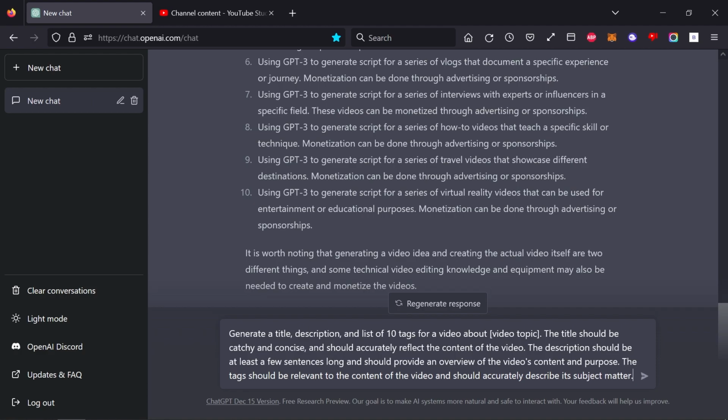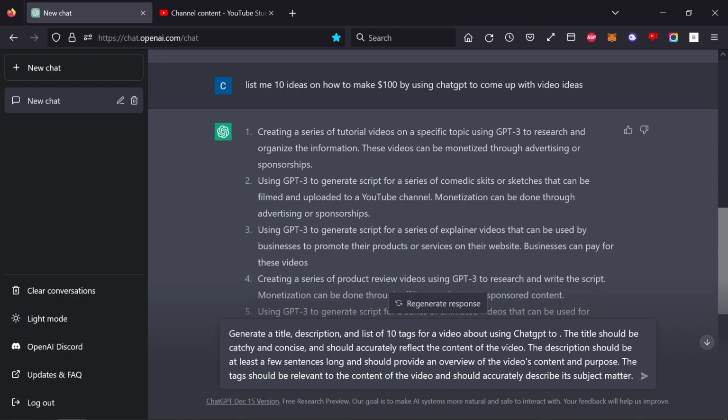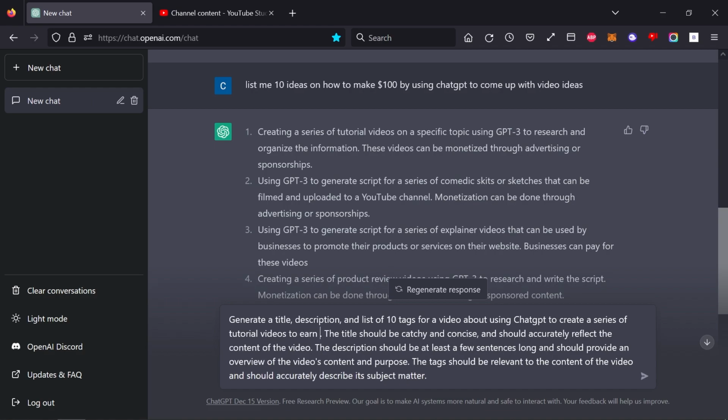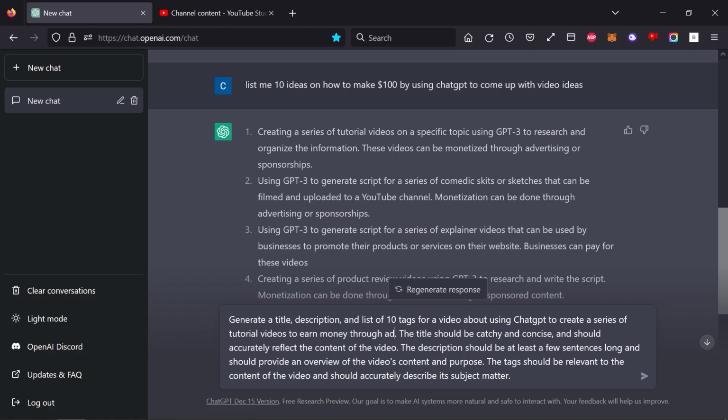So I use this template. I always keep this in my sticky notes or one of my documents, and I can always just change this part where it says generate a title, description, and list 10 tags for a video about, then it has the square brackets for video topic. This is where I would usually put the title of the video or what the video would be about. For the video topic, I basically just said using ChatGPT 2, and then I scrolled up and literally copied that I wanted to create a series of tutorial videos to earn money through advertising and sponsorship, which is basically what ChatGPT gave back to me in the answer.